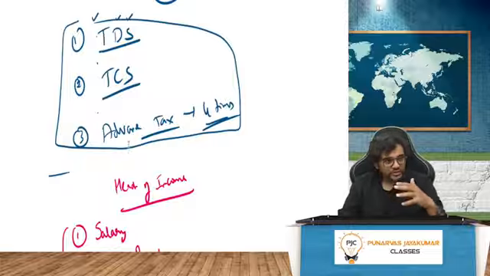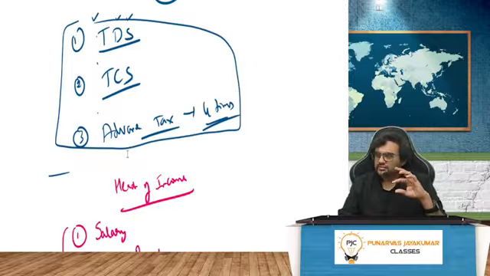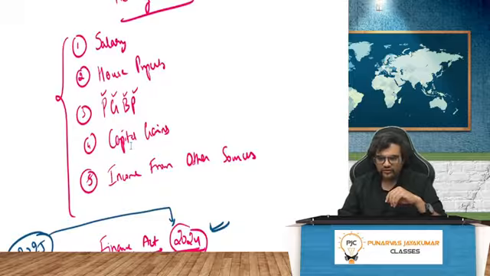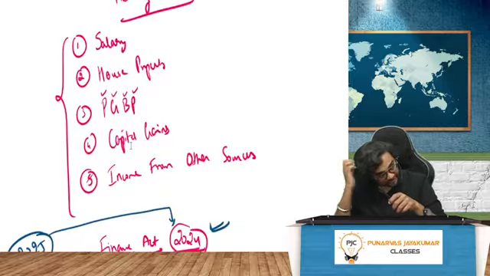Anyway, that is why I told you about heads of income: they're changing the name, some are removing, some they're changing the nomenclature, that's it. Apart from that, everything is the same. Anyway, for our Income Tax Act, there are 5 heads of income.